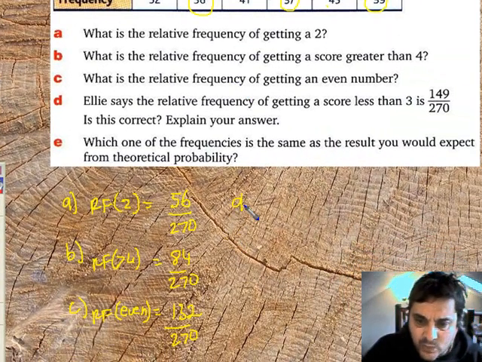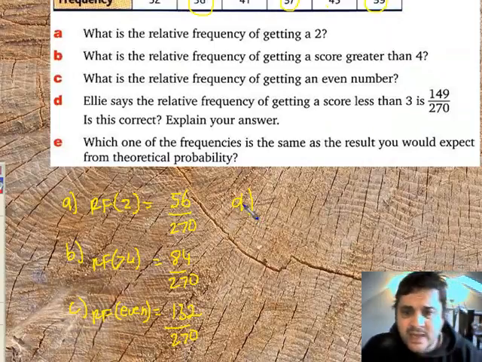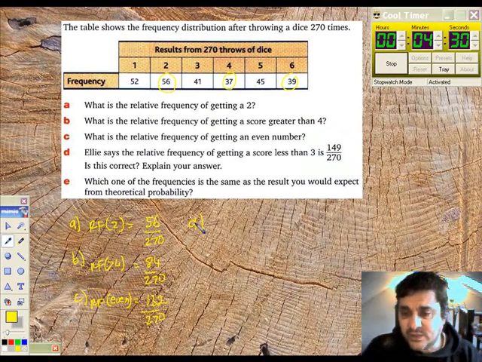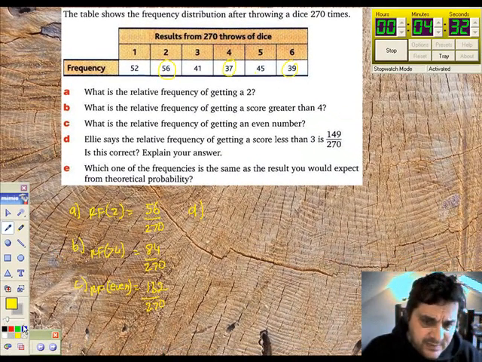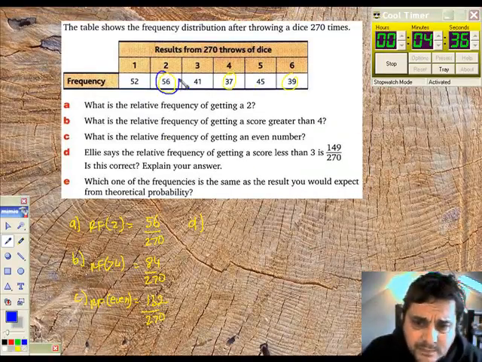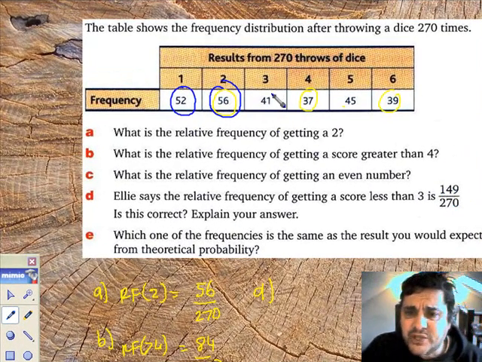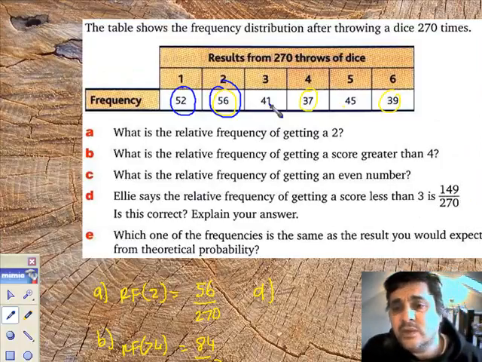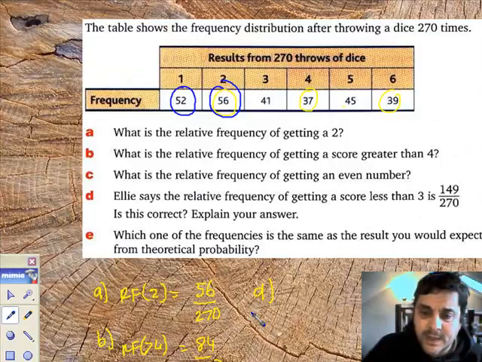Right, D. What's Ellie's problem? Ellie says the relative frequency of getting a score of less than 3 is 149 over 127. Less than 3, she says. Well, let's have a look at that, shall we? Less than 3. Well, that'll be that one and that one. What did she do? Oh, I think she added on the 3s as well. 52, 56, 41 comes to 149. So no, she shouldn't have added that 41.